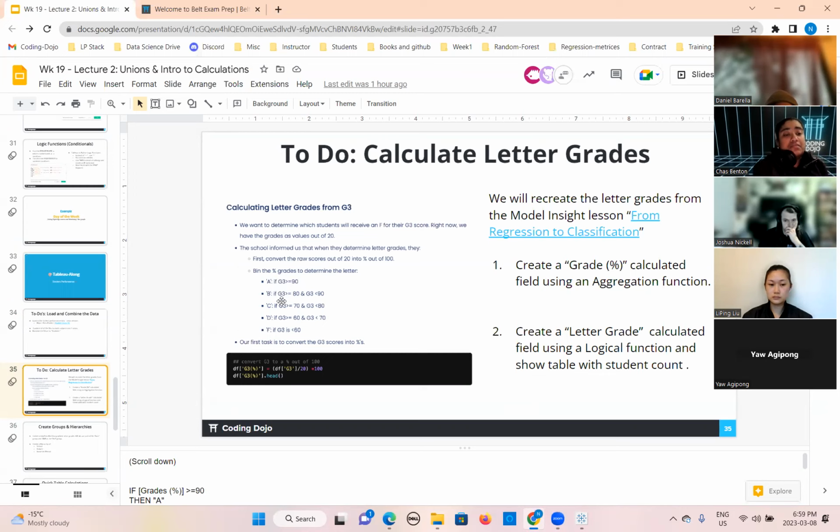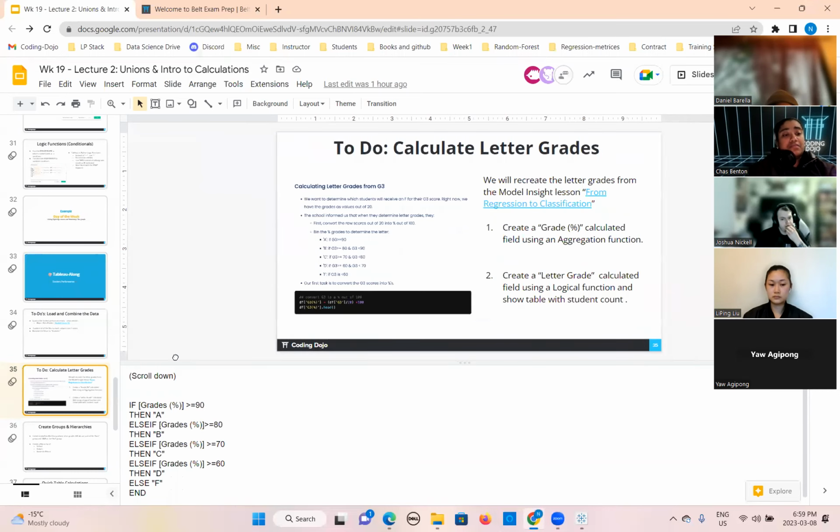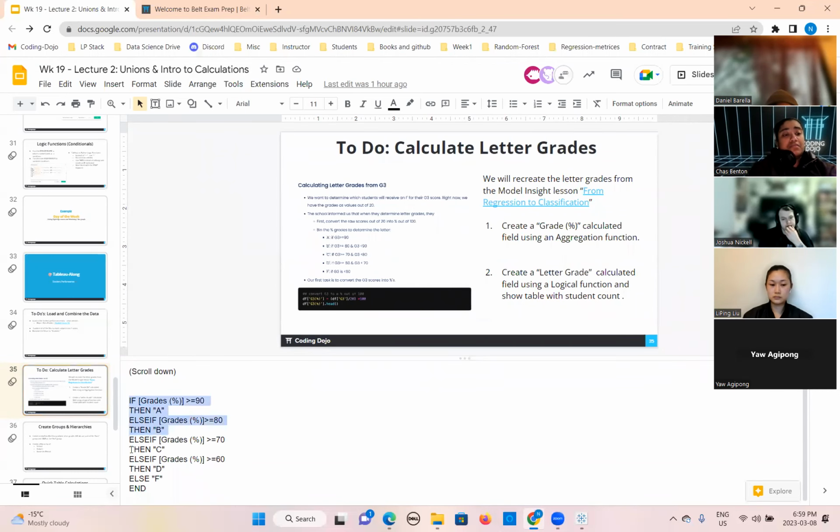A. And this is the second condition: if it is between 80 to 90, the letter grade is B. So we need to prepare the logical condition here using a calculation like this. I have already prepared it here. I will copy and paste it in the chat as well, if you are interested, so all of you can do it in parallel.